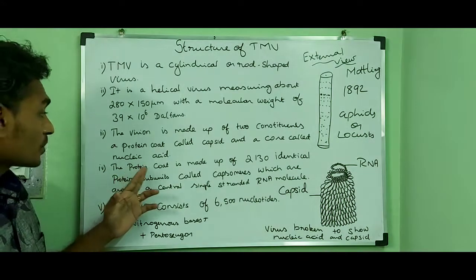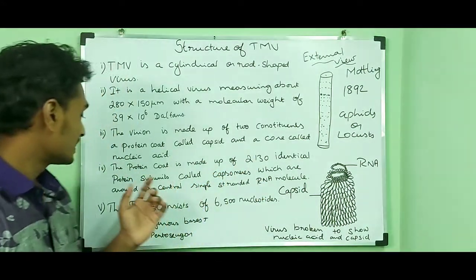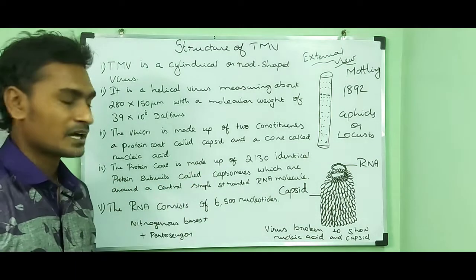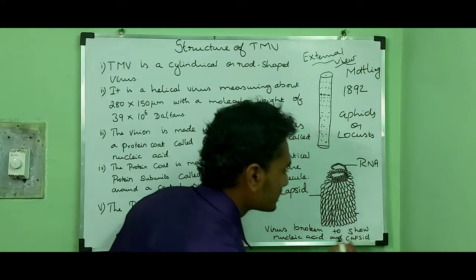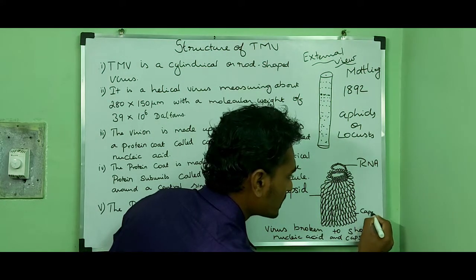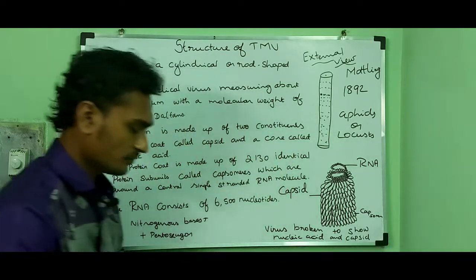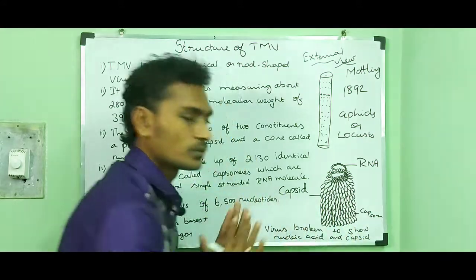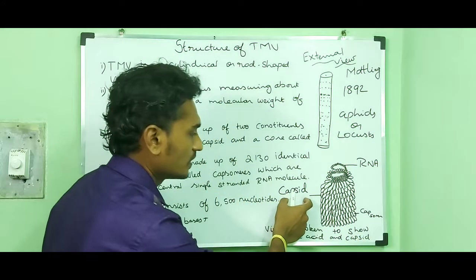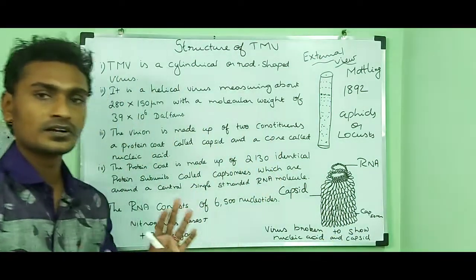Then the protein coat is made up of 2130 identical protein subunits called capsomeres. This is a subunit called a capsomere. If you consider the whole protein coat as a capsid, and you take a small piece, that is called a capsomere.